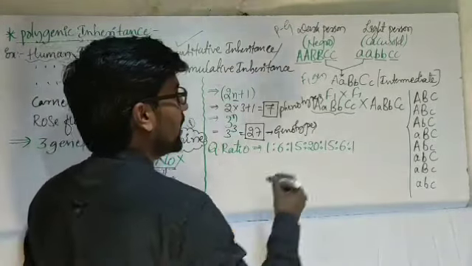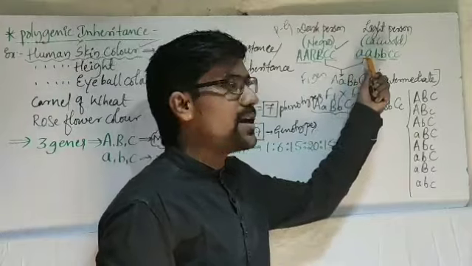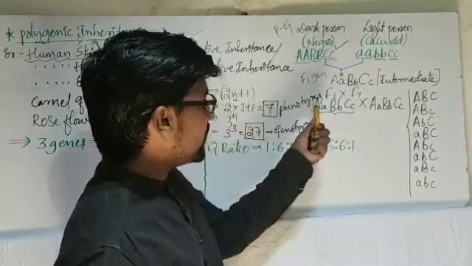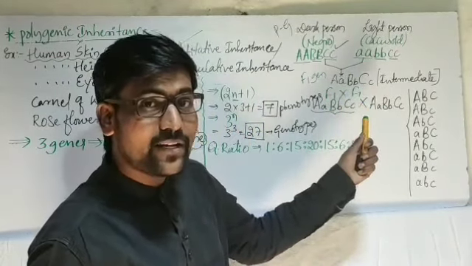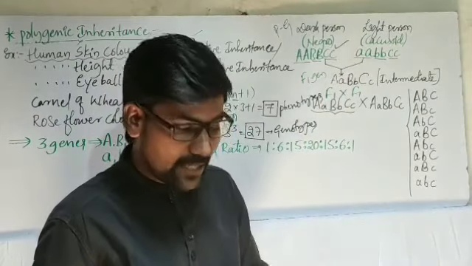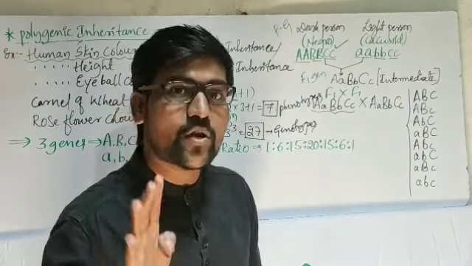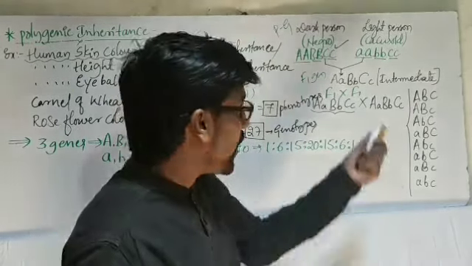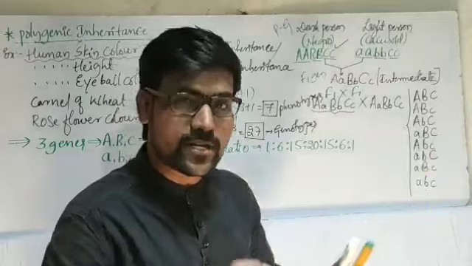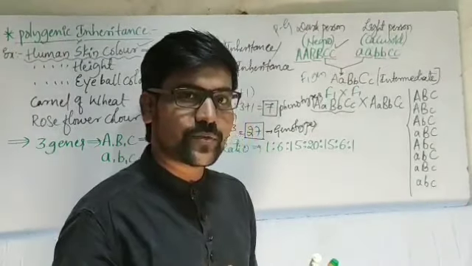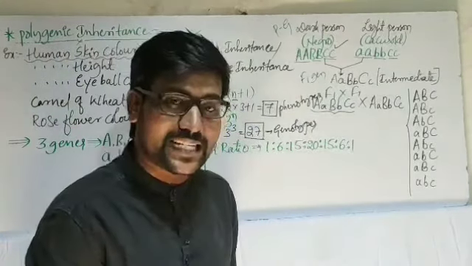And here we already know, if all 6 alleles are dominant, the skin is very dark. If all 6 alleles are recessive, very light skin. If 3 are dominant alleles and 3 are recessive alleles, that is the intermediate. We can get other compositions also: 6 alleles dominant; next 5 dominant, 1 recessive; 4 dominant, 2 recessive; 3 dominant, 3 recessive; 2 dominant, 4 recessive; 1 dominant, 5 recessive; and no alleles dominant. So like that we get different combinations here.